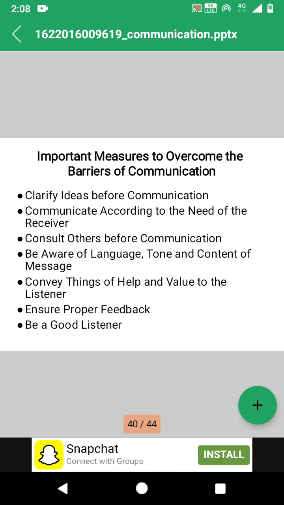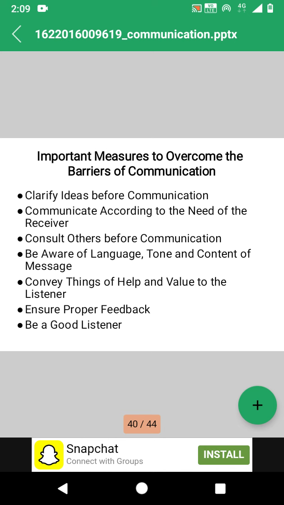As far as possible, the content of the message should be brief. If it is brief, it will take less time of the reader and he gives 100% attention to the message. Excessive use of technical words should be avoided. Then the message will be very effective and feedback happens successfully.